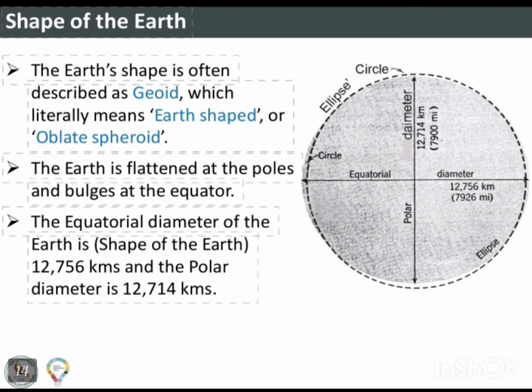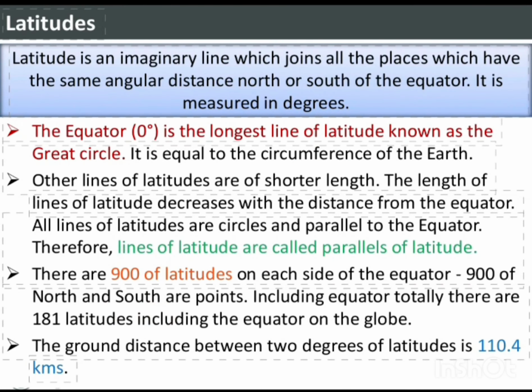Shape of the Earth. The Earth's shape is often described as geoid, which literally means Earth shaped, or oblate spheroid. The Earth is flattened at the poles and bulges at the equator. The equatorial diameter of the Earth is 12,756 kilometers and the polar diameter is 12,714 kilometers.